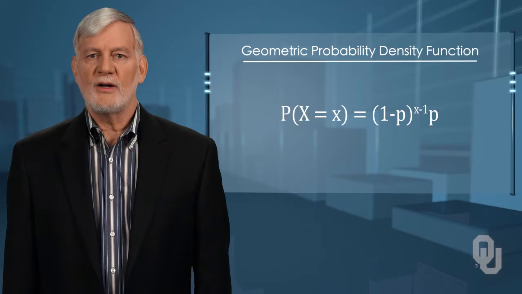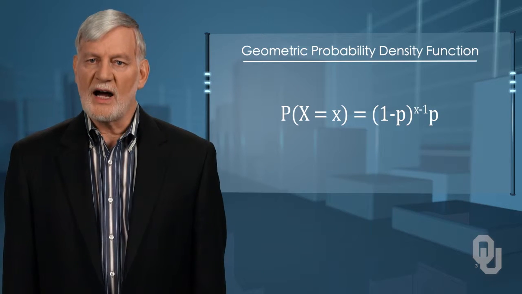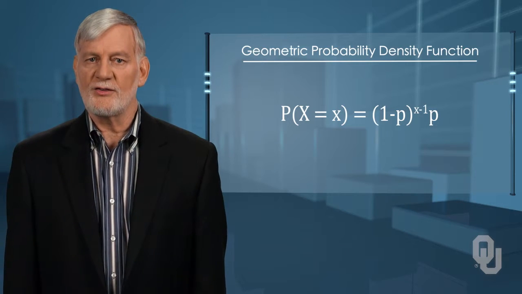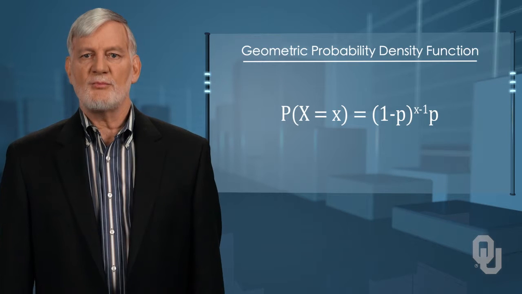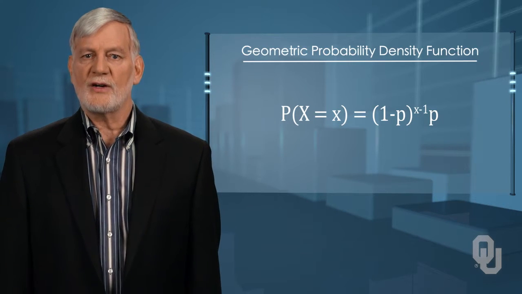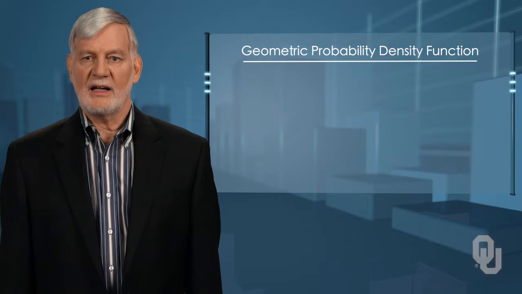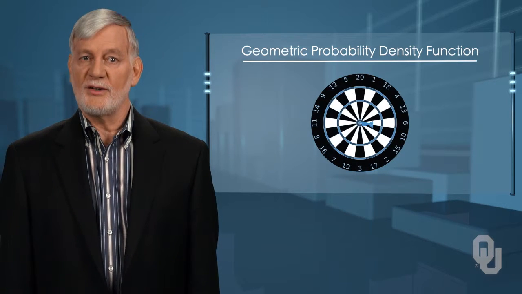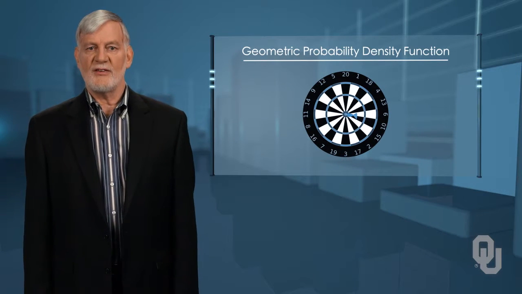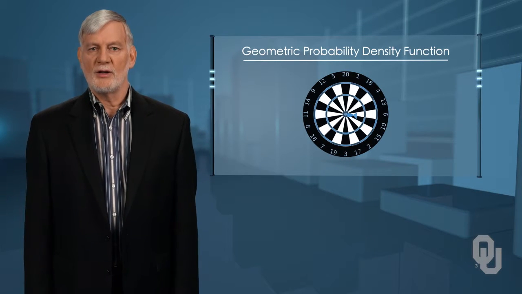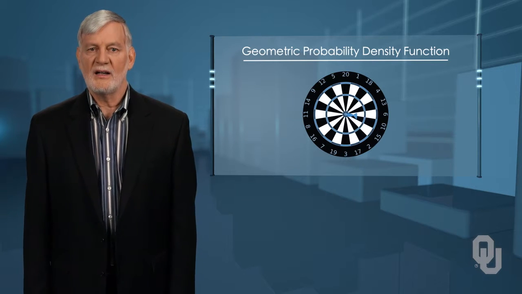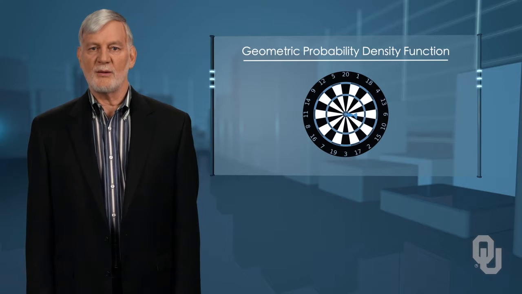All we need to know is the probability of success in one trial to find the probability of a string of X minus 1 failures before the success. This probability density function assumes that, like the binomial, the trials are independent events. In the case of throwing the dart, we assume that the person does not learn from the experience of throwing. We can see that this is a very close relative of the binomial because it assumes independence of the trials, the random variable is discrete, and there are only 2 possible outcomes.